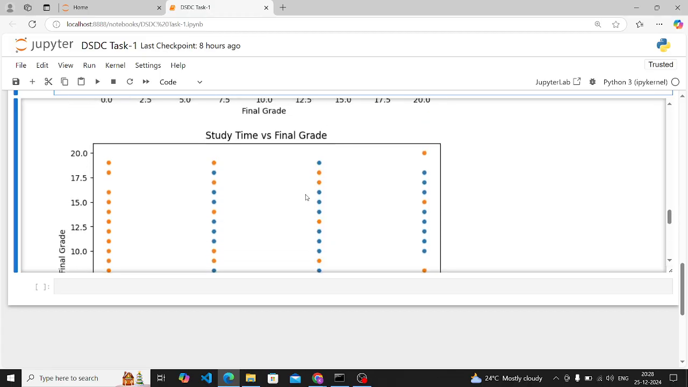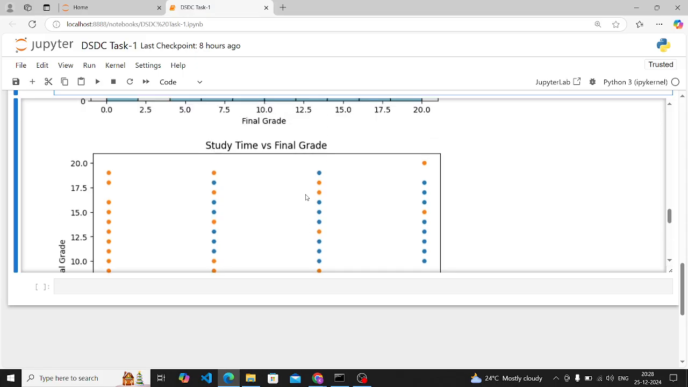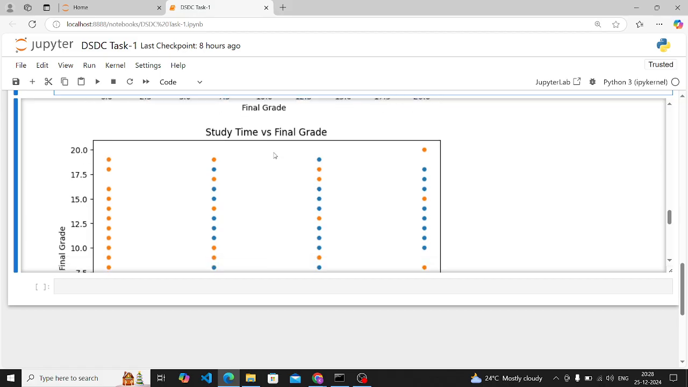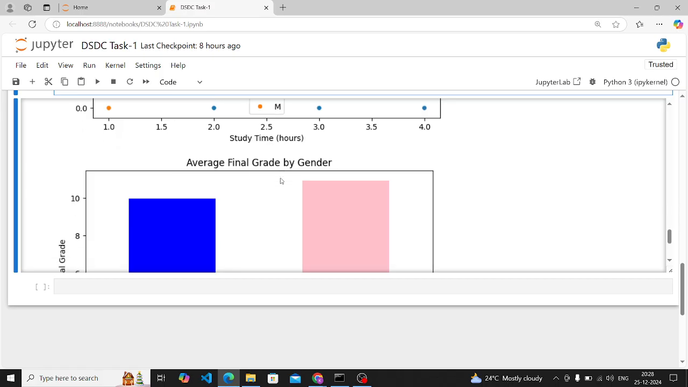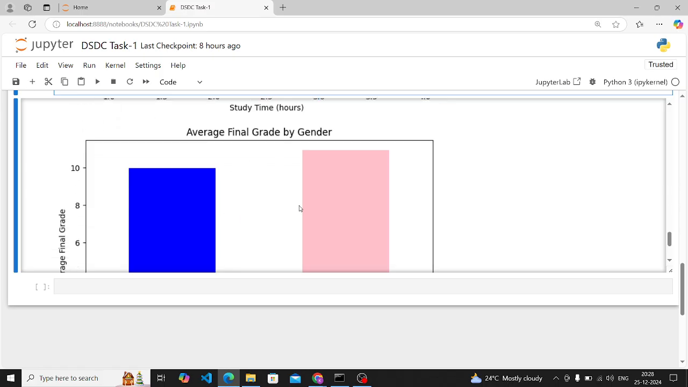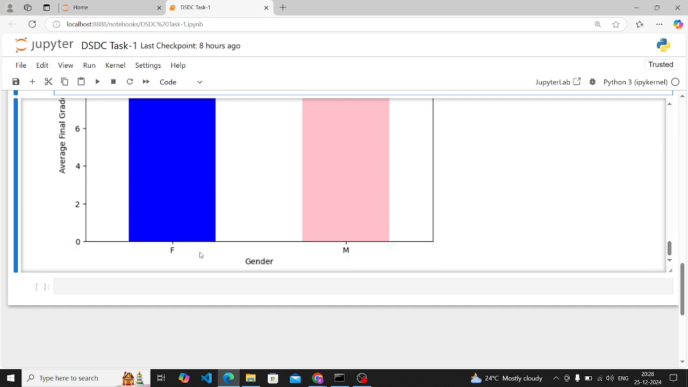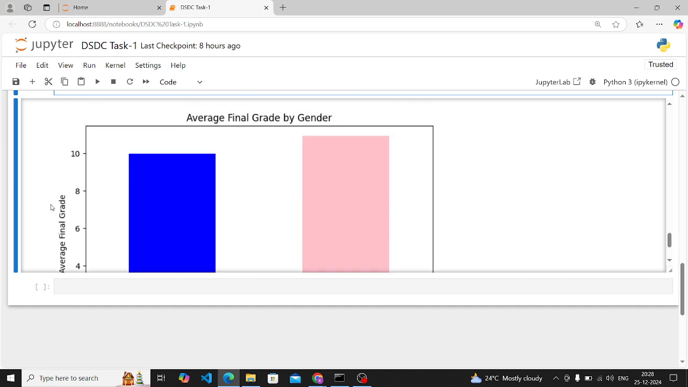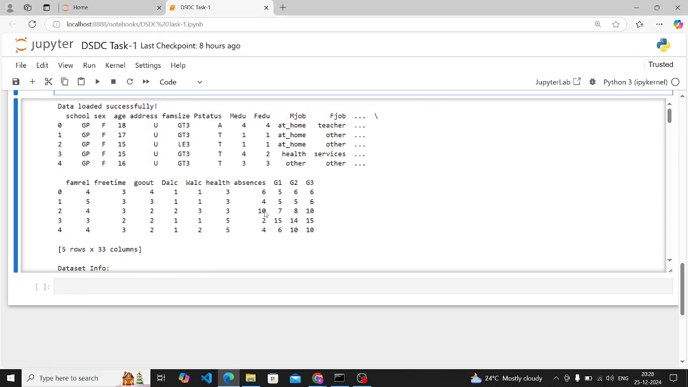Now this is our scatter plot. A scatter plot will give you the result in dot representation. This is your title. By using the title function, this is how you can assign study time versus final grade. This is your y-axis, and this is your x-axis. Now this is your bar plot. This is your title part, and you know how to plot it. Now this is your x-axis, and this is your y-axis. So this is how you have to do your task 1.